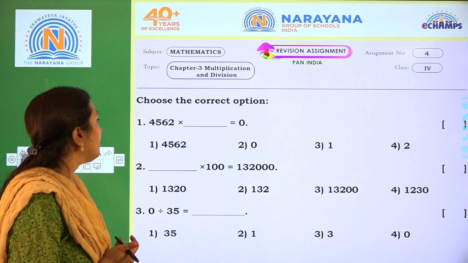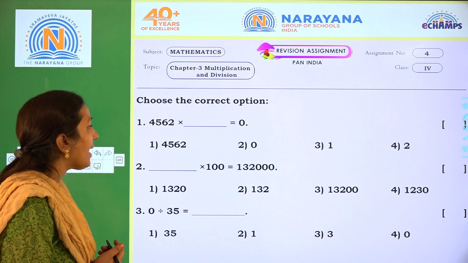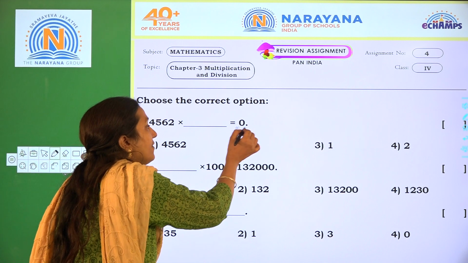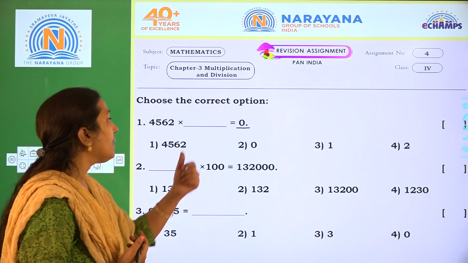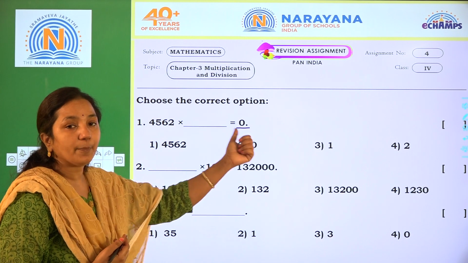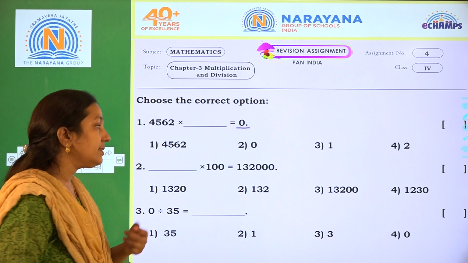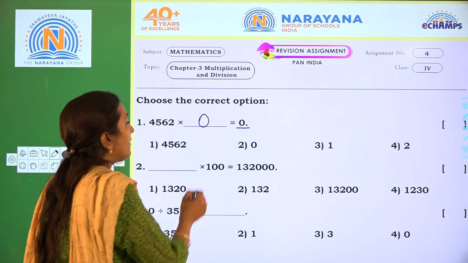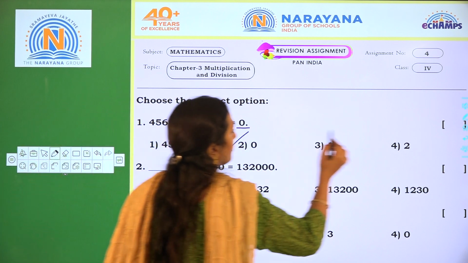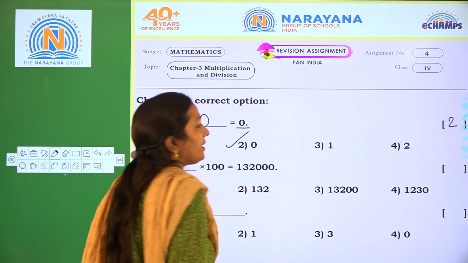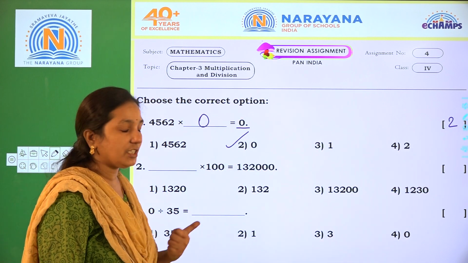Coming to the first one, 4562 into dash equals 0. The product is given as 0. So which number do you multiply with the given number so that the product will be 0? It means 0 only. So the required option is 2. If you multiply any number with 0, the product is always 0.